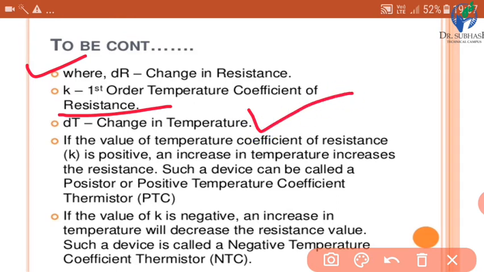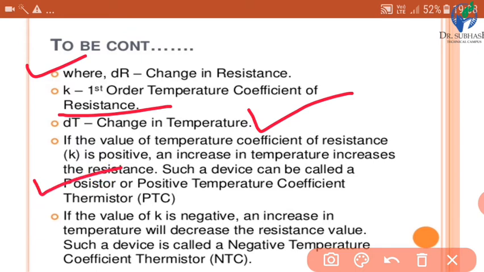If the value of the temperature coefficient of resistance k is positive, an increase in temperature increases the resistance. If the temperature increases, the resistance also increases, and such a device is called a positive temperature coefficient thermistor.